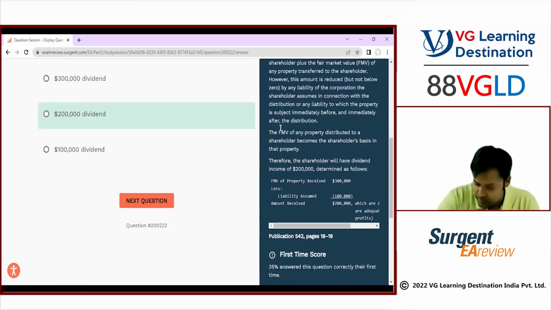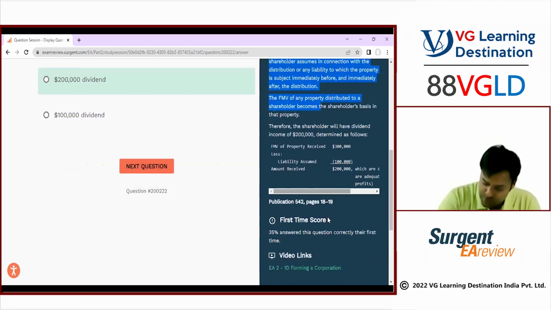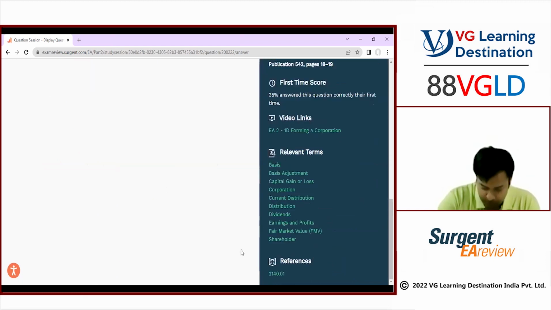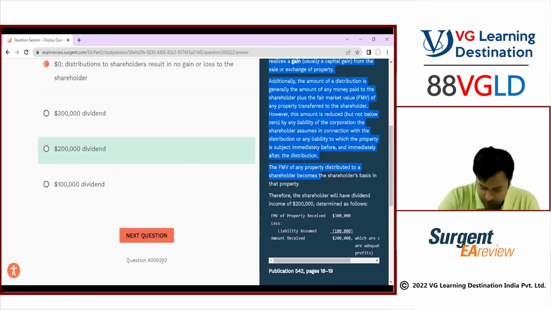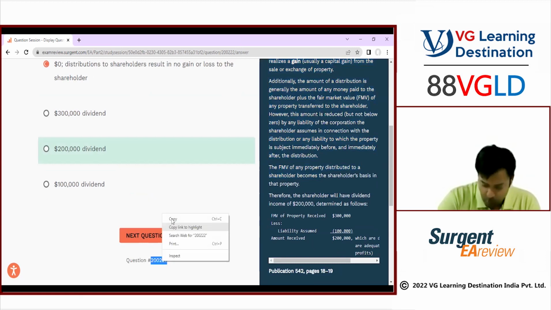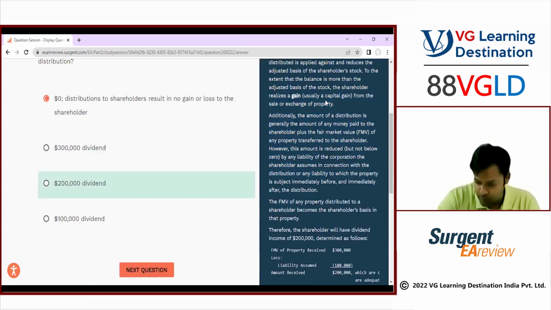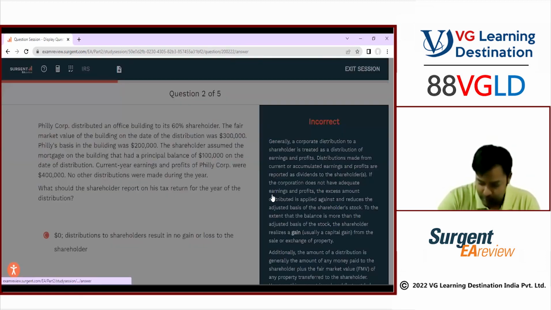Why is it the answer? It is explaining to you why it is the answer. All the explanations are good for your understanding. Let's say I have done this wrong and I want to correct it the last time. So I copy the number and the answer is 200,000. I have understood the logic and I'm now exiting that.